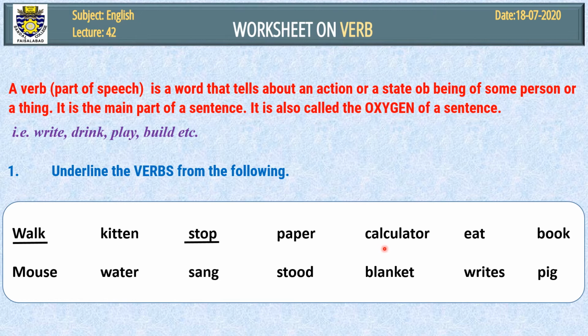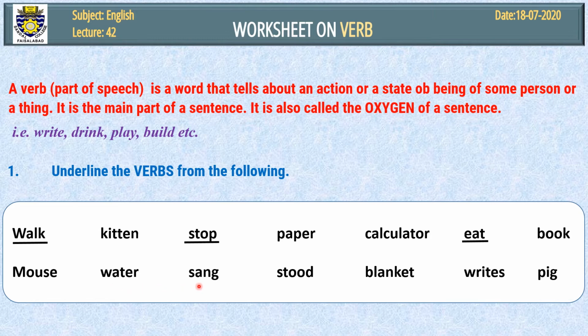Calculator. You all have calculators you use in the classroom or at your home for calculating. Calculator is a noun, so we will not underline it. Eat is a verb. The forms of eat are eat, ate, eaten. So we'll underline it. Book is a noun, so we'll not underline it. Mouse. You might have seen a mouse here and there. Mouse is a noun, so we'll not underline it. Water is a noun. It does not have any forms in the form of verbs. It is a noun, so we'll not underline it.